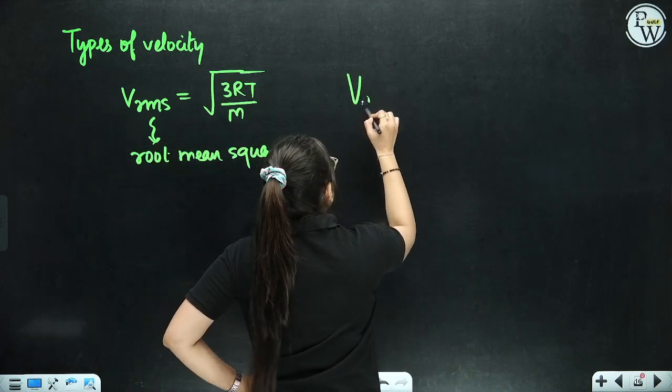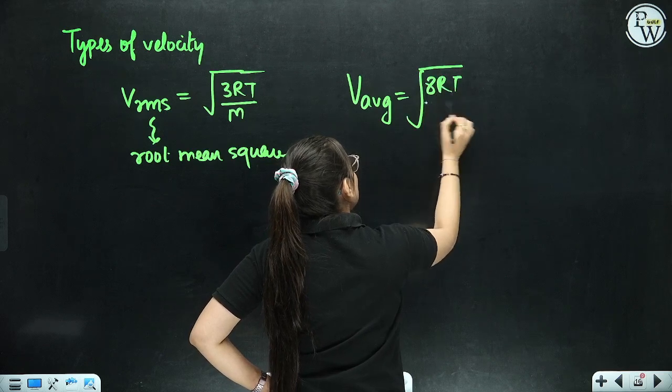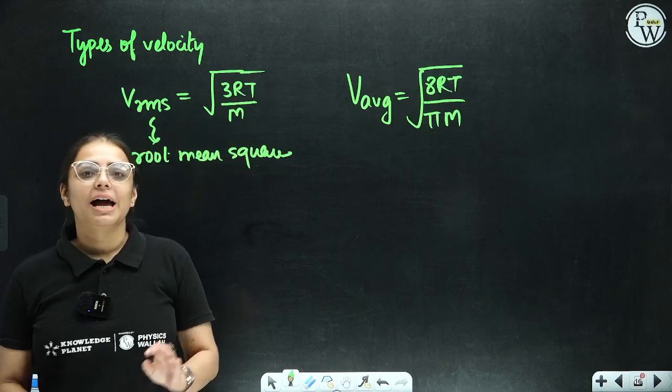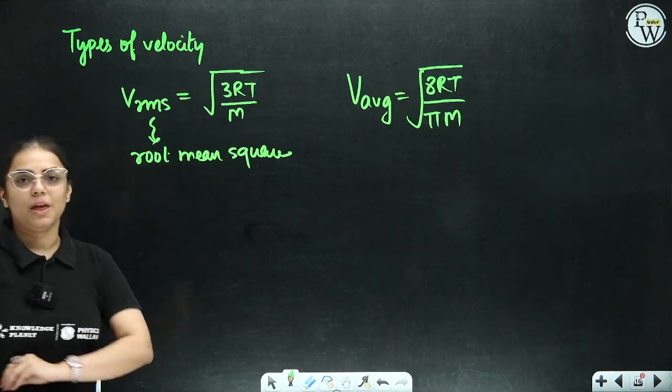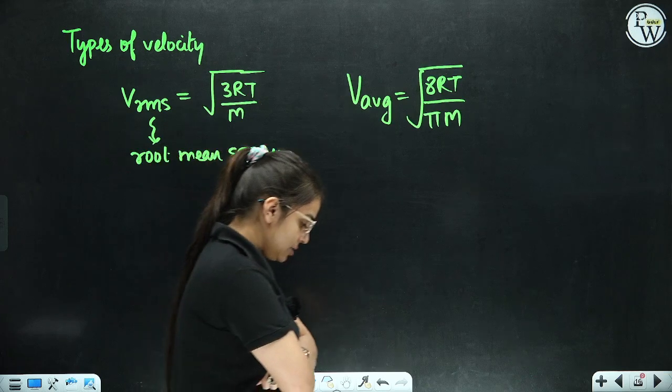If I talk about the average velocity, it is root 8RT by πM. Root 8RT by πM. Everybody just write it down.